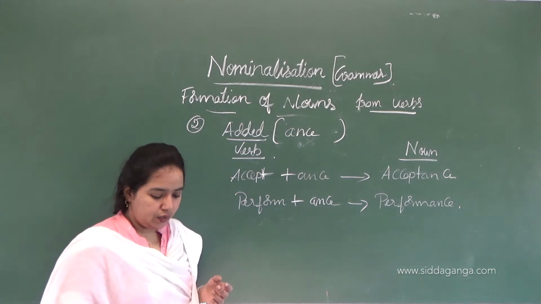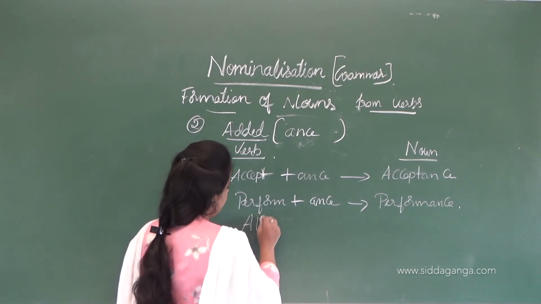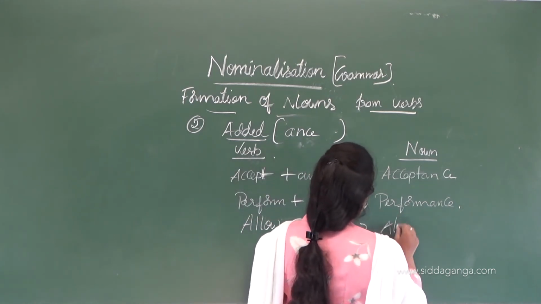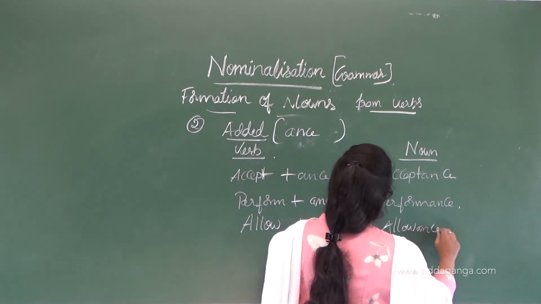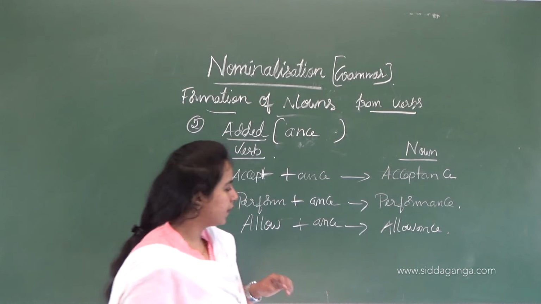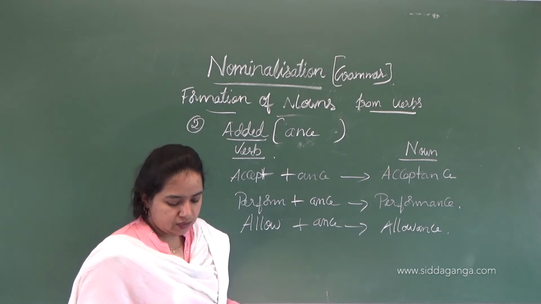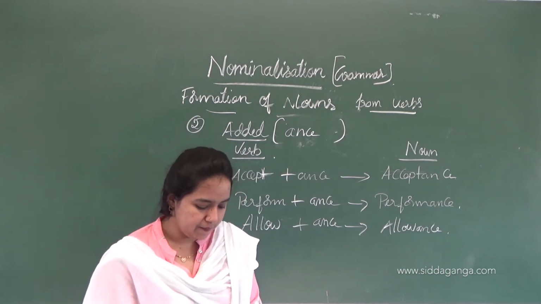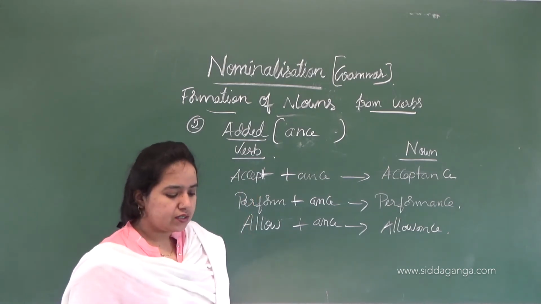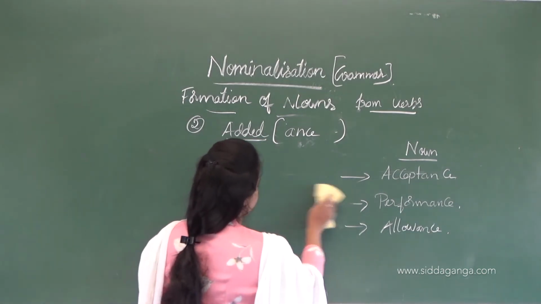Then next is allow. Allow, then -ance, allowance. Okay. Allow, -ance, allowance. So next we will discuss some of the other suffixes. Which are the main suffixes? The letters, I'm going to tell you.